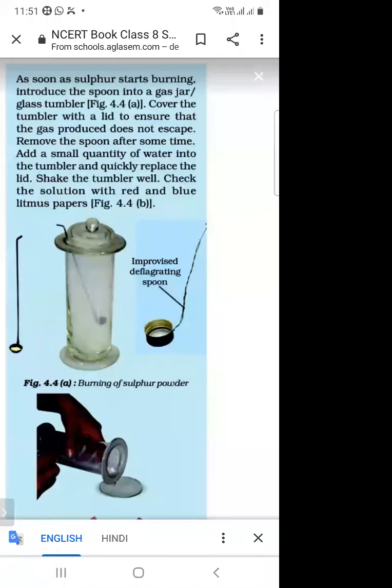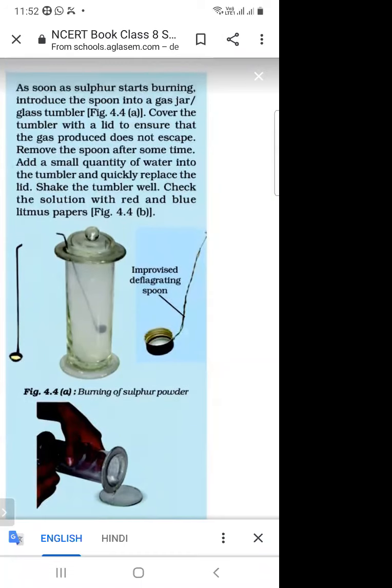So firstly, we will take the sulfur, a non-metal. And what is the color of sulfur? Sulfur is yellowish in color, and sulfur is a non-metal. As soon as the sulfur starts burning, introduce the spoon into a gas jar, a glass tumbler, and cover the tumbler with the lid to ensure that the gas produced does not escape.